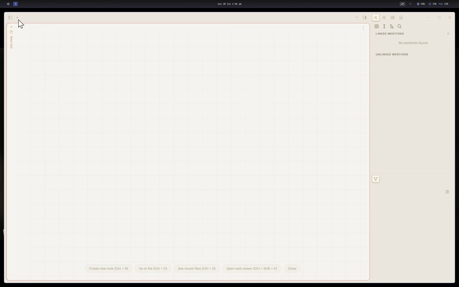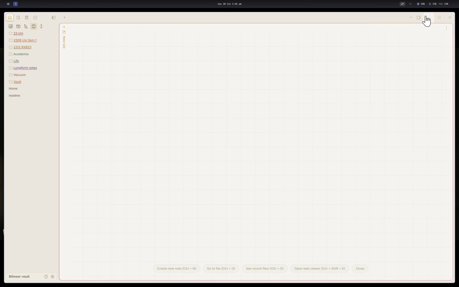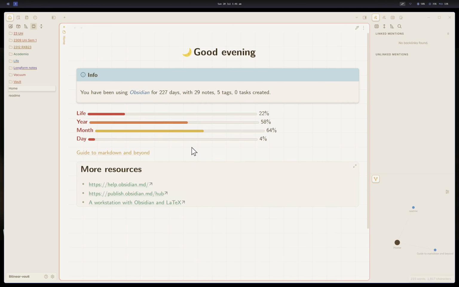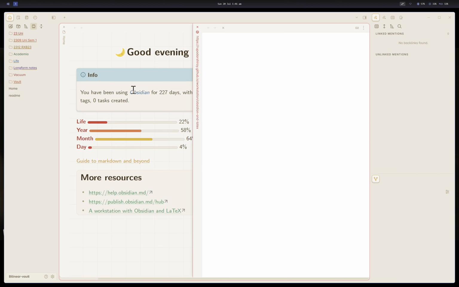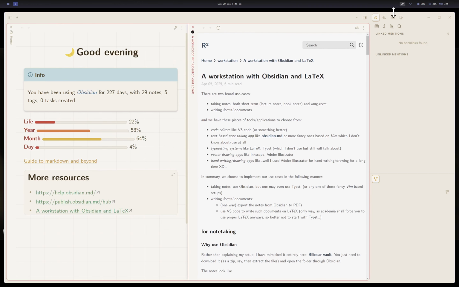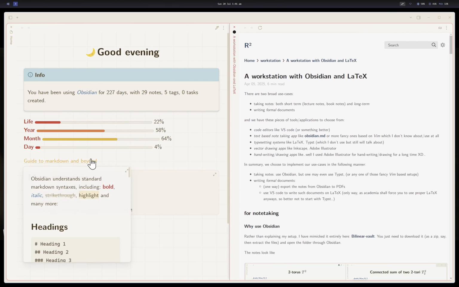Now you click on these left and right icons to open the left and right panes, and the home note will welcome you, and it will ask you to click on more links.